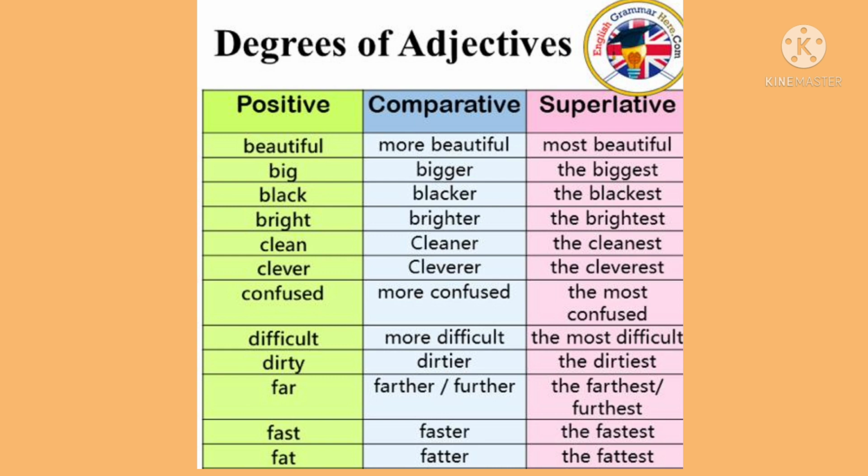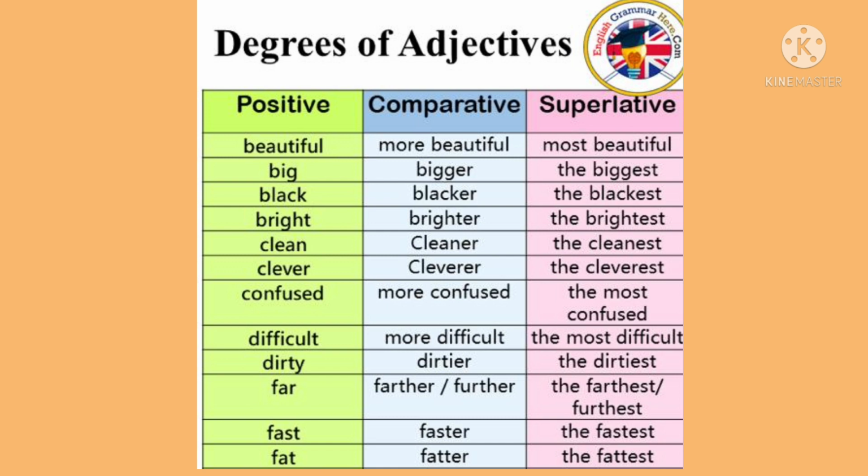Now see the comparative degree. Comparative degree of an adjective is used to compare a common quality. Again I repeat, common quality. You cannot compare the height with the health of another person. You cannot compare the beauty with the wisdom of another person. If you are comparing 2 persons, you have to compare their beauty. If you are comparing their height, you have to compare the height. Means the same quality of the noun you have to compare. Now what I said, Seema is a beautiful girl. Now I say Seema is more beautiful than Tina. So I compared 2 people, Seema and Tina. So in the comparative degree, we make comparison between 2 persons. Am I clear?